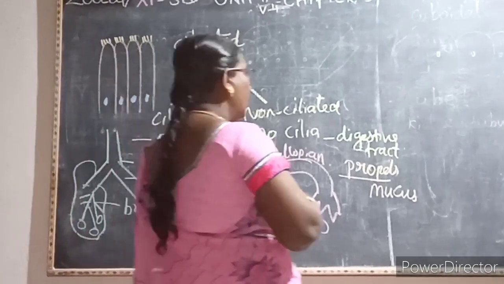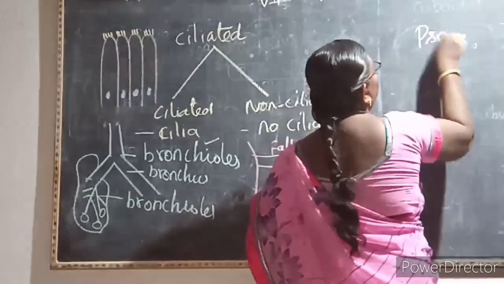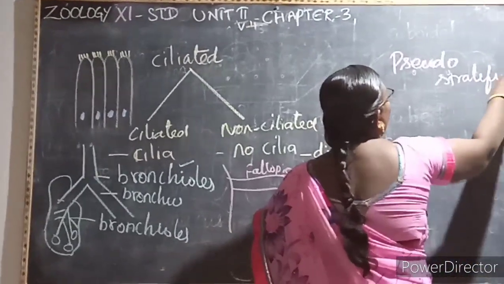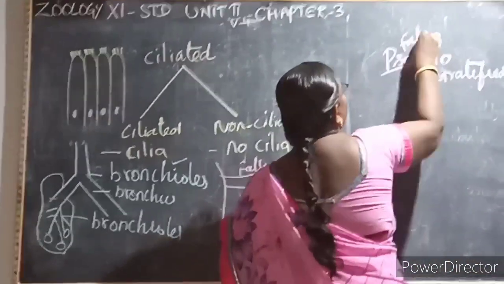Then the next one is pseudo-stratified. What is the next one? Pseudo-stratified. So pseudo means what? False.